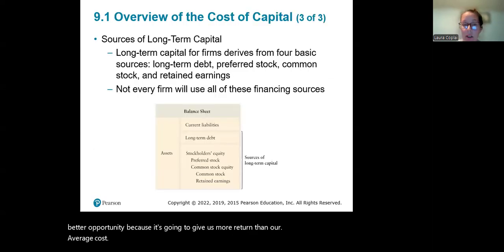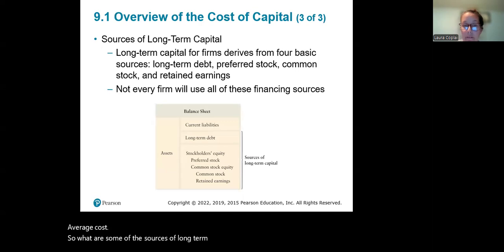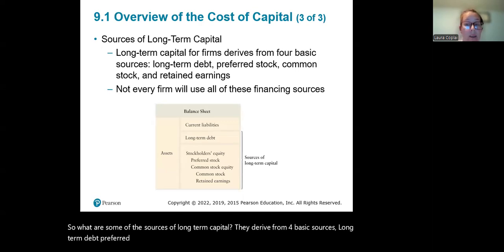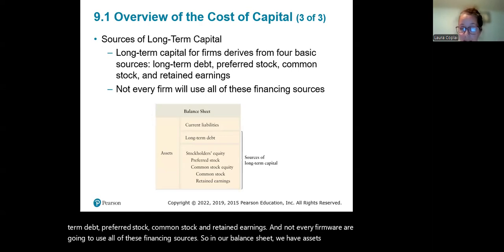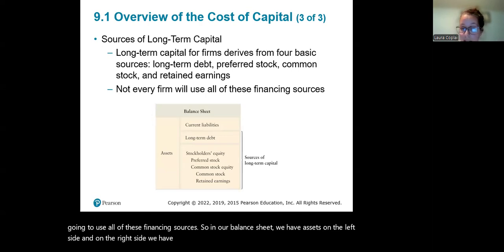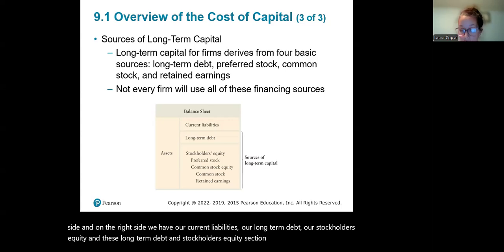So what are some of the sources of long-term capital? They derive from four basic sources: long-term debt, preferred stock, common stock, and retained earnings. And not every firm is going to use all of these financing sources. So in our balance sheet, we have assets on the left side, and on the right side, we have our current liabilities, our long-term debt, and our stockholders' equity. And these long-term debt and stockholders' equity sections make up our sources of that long-term capital.